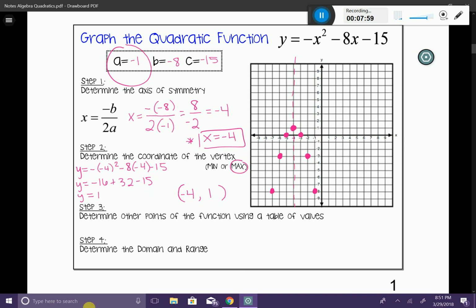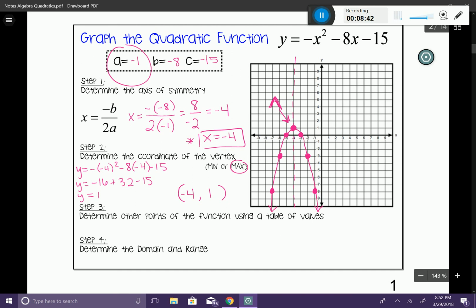Now all I need to do is connect my dots. Just like linear equations, we're going to connect these dots and we're going to have a nice curve with nice arrows at the end. So I'm going to start here at the bottom and go up, go around my vertex, come back down, and add my arrows onto my parabola. Something to be very careful about is this area up here on your graph: just make sure that it doesn't look like a V. Because if you remember back in Unit 2, we studied absolute value equations, and absolute value equations look like a V when you graph them. So just be careful. It is definitely going to be a curve on the parabola.